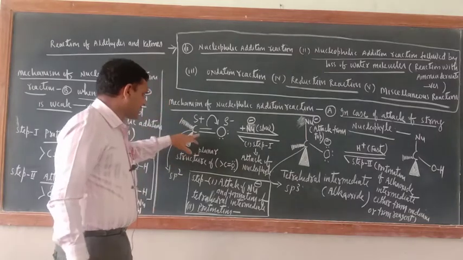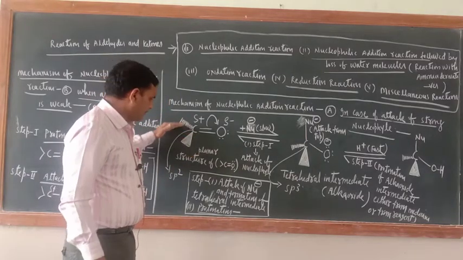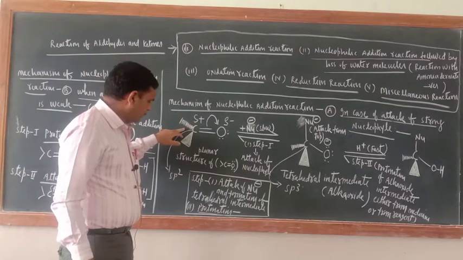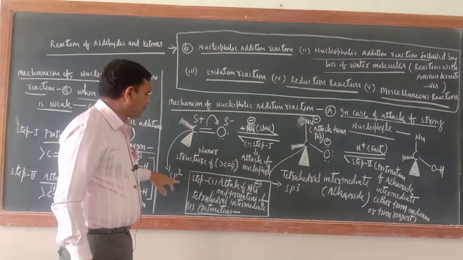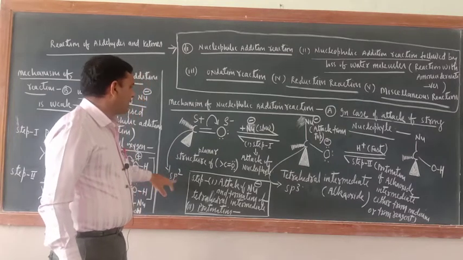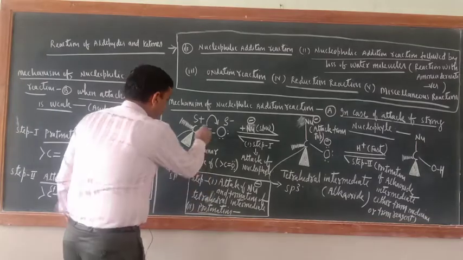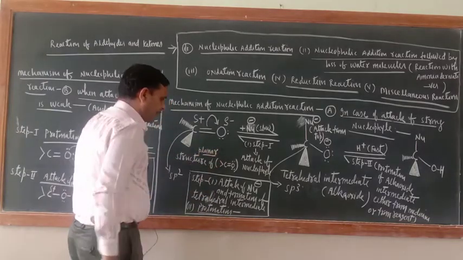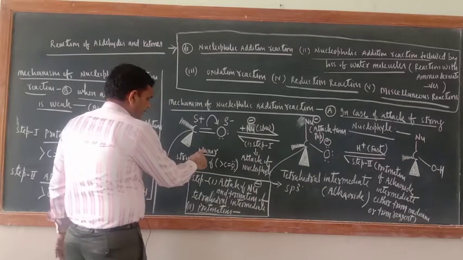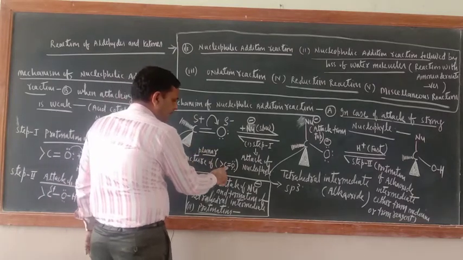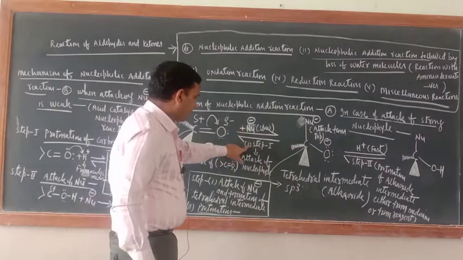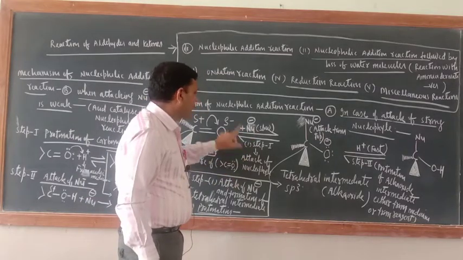This is the planar structure of the carbonyl group. It is planar because in the carbonyl group the hybridization state of carbon is sp2. Now just try to understand. This is the planar structure of the carbonyl group. Now in step number one, attack of the nucleophile would be there.